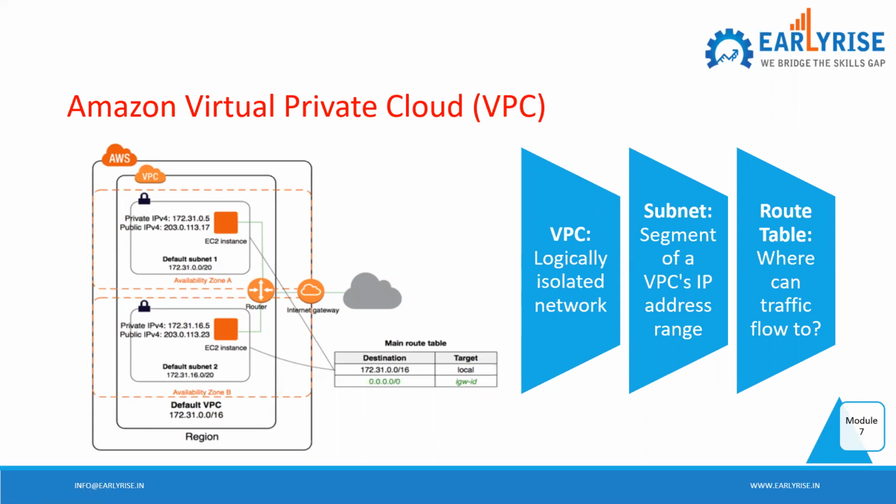So one VPC is for one region, right? And it can utilize all the availability zones available in that particular region. Getting it? Say you have 3 availability zones. So that VPC can utilize all the 3 availability zones of that particular region.